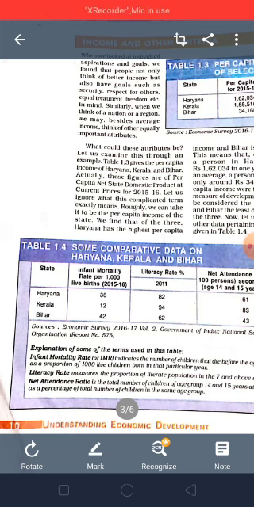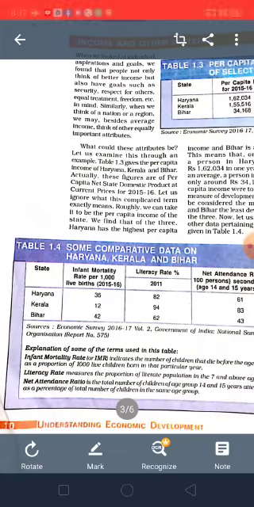Now coming to the literacy rate, it measures the proportion of literate population in the 7 and above age group. In the 7 and above age group, a person who can read and write in any particular language is called a literate. Net attendance ratio is the total number of children of age group 14 and 15 years attending school as a percentage of total number of children in the same age group.